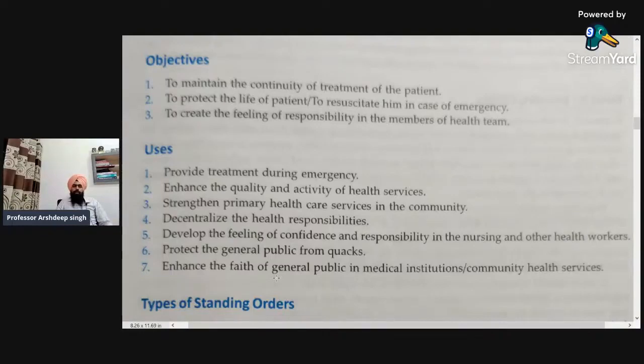So he or she has to wait for the doctor. In that situation, standing orders will help in the continuation of the treatment, and that will be able to resuscitate the patient and protect the life of the patient. And the third one is to create the feeling of responsibility in the members of the health team.